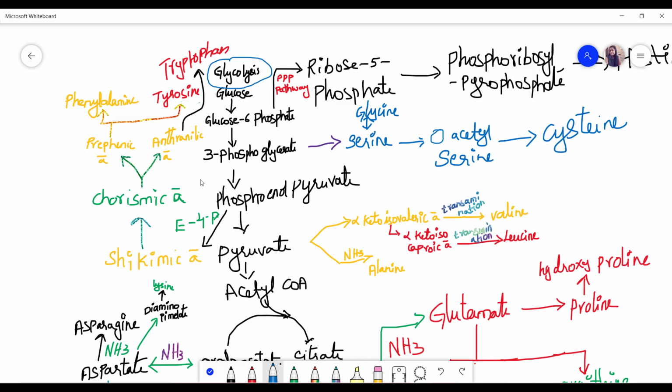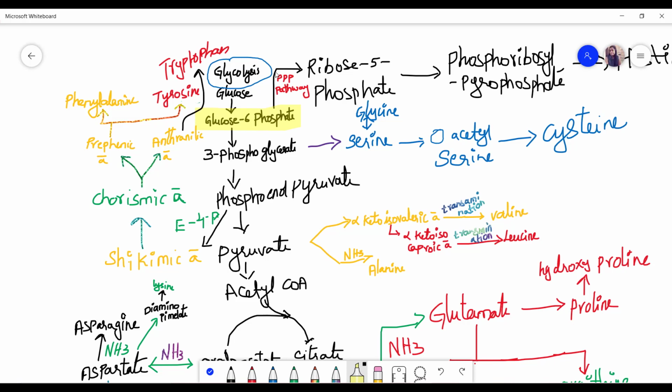Glucose is converted into glucose 6-phosphate, and this glucose 6-phosphate is converted into 3-phosphoglycerate, and this 3-phosphoglycerate is converted into phosphoenol pyruvate, and then it is converted into pyruvate. So first let's see this glycolysis. We will see the Krebs cycle afterwards.